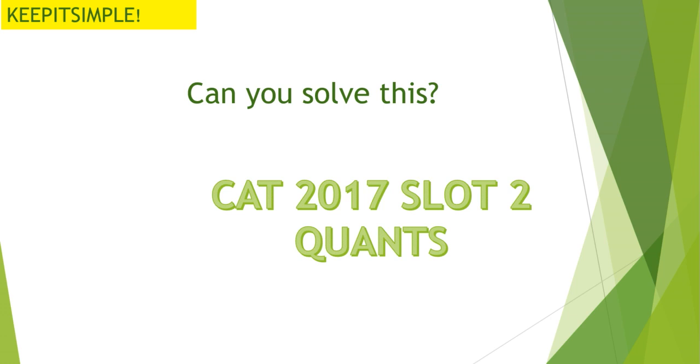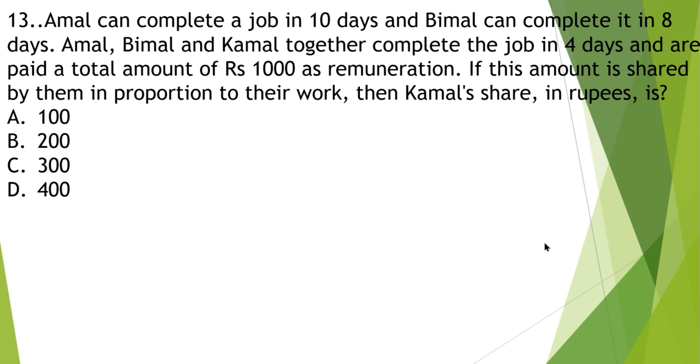Let's begin with CAT 2017 slot 2 quant question. Here is question number 13. Amal can complete a job in 10 days. Bimal can complete it in 8 days. Amal, Bimal and Kamal together complete the job in 4 days and are paid rupees 1000. If this amount is shared by them in proportion to their work, then Kamal's share in rupees is.